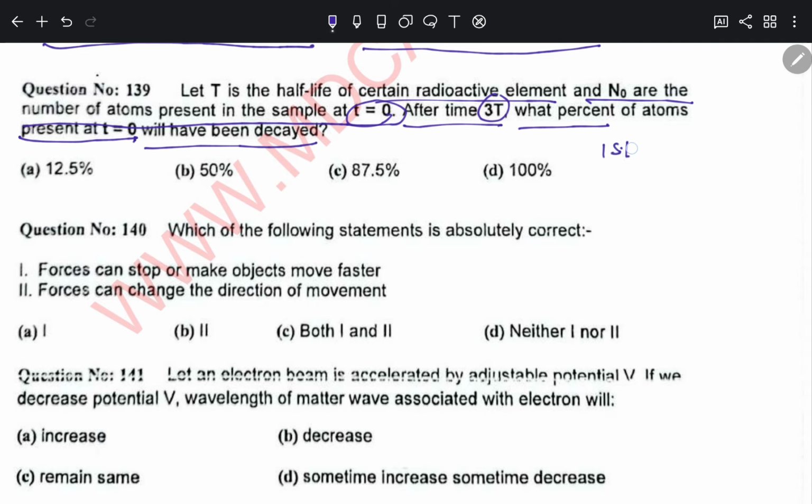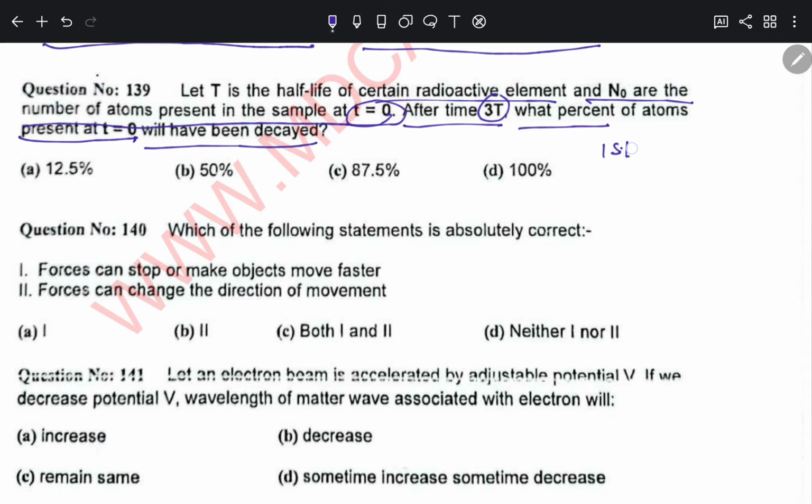For the decayed, we just subtract: 1 minus 1 by 8, which is equal to 7 by 8. This is in fractional form. If you want to express it in percent, this is 50%, this is 25%, this is 12.5%. So if 12.5% is the remaining, the decayed will be 87.5%. So for 139, the correct option will be option C.